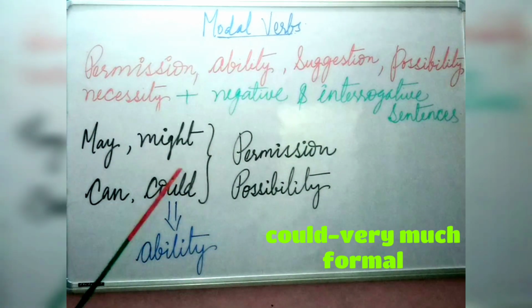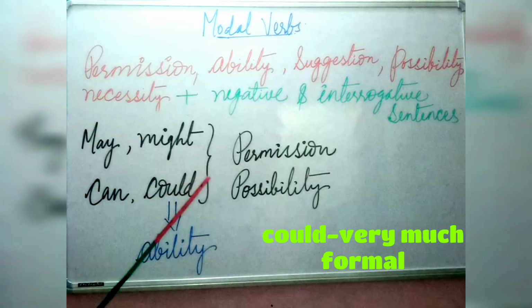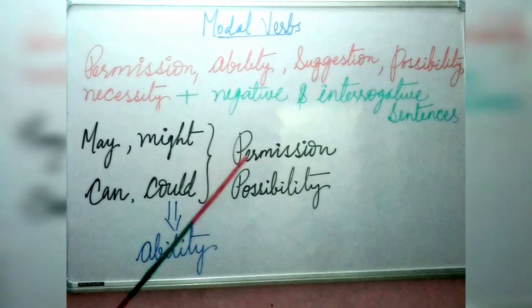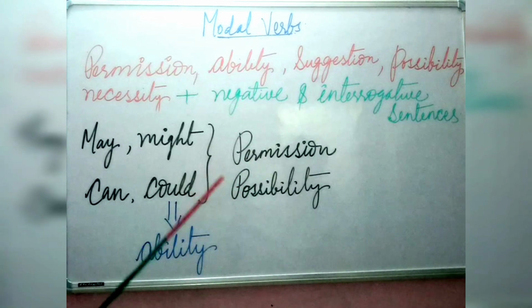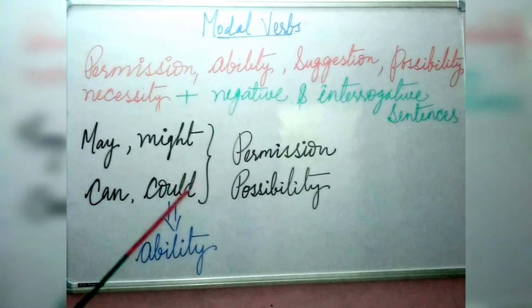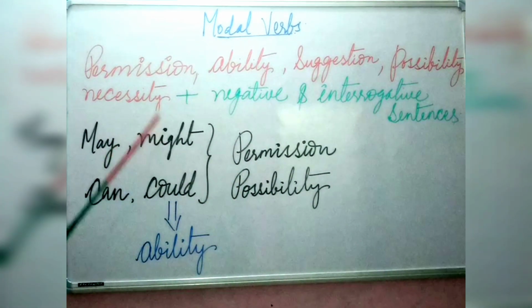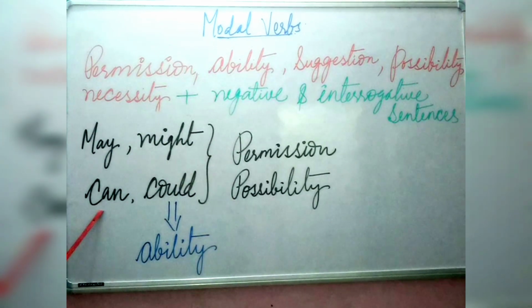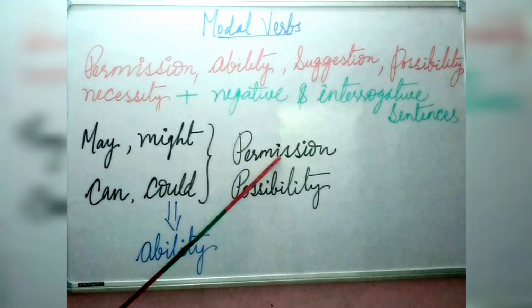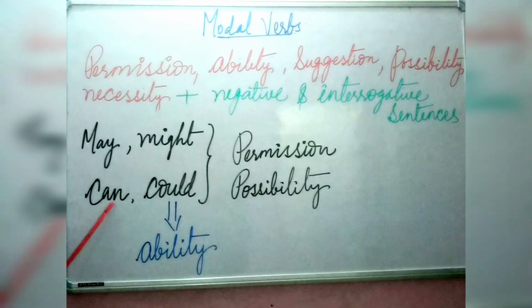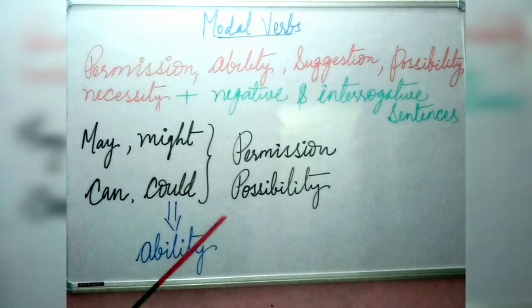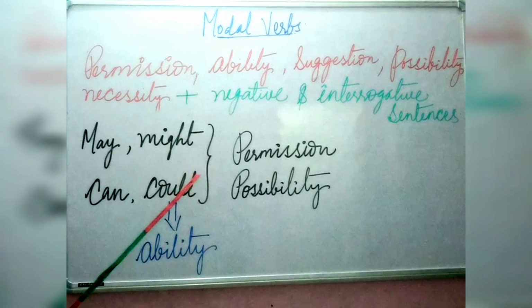Like you can use could when you ask permission of your teacher, or your principal. When you ask permission of your elders, you can use could or may, and you can use can when you are asking permission of your colleagues, your classmates, etc. I hope you understood this much.